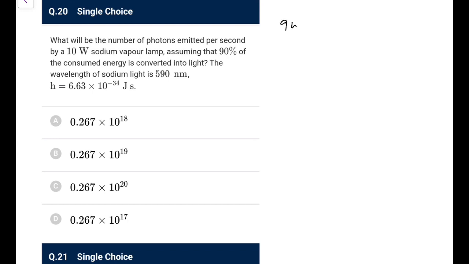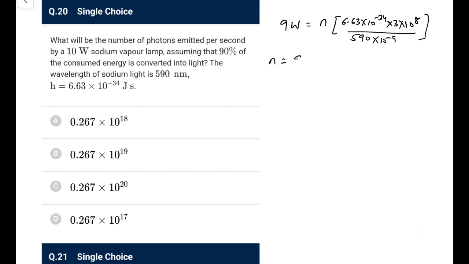So 9 watt is the power delivered. That would be equal to n into hc by lambda. What we can say, do it in SI units as well if you wish: 6.63 into 10 to the power minus 34 into 3 into 10 to the power 8 over 590 into 10 to the power minus 9.